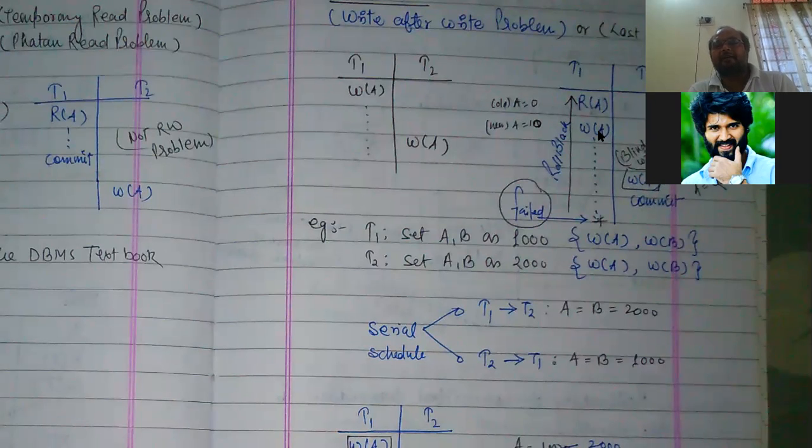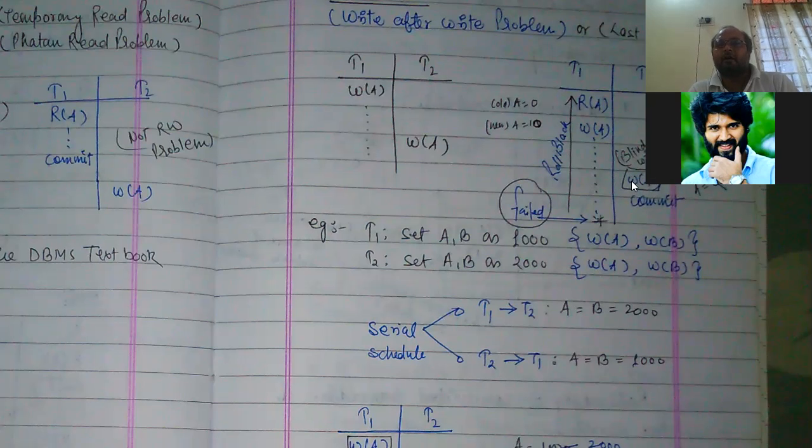Suppose A was containing 0 value and it has written the value as 10. That means A is written as 10. Some operation it has performed and it has added 10 to the A value. So A becomes 10. And after some time, a write A operation is performed on this value. Suppose it has changed that value to 50 and it has completed its transaction.